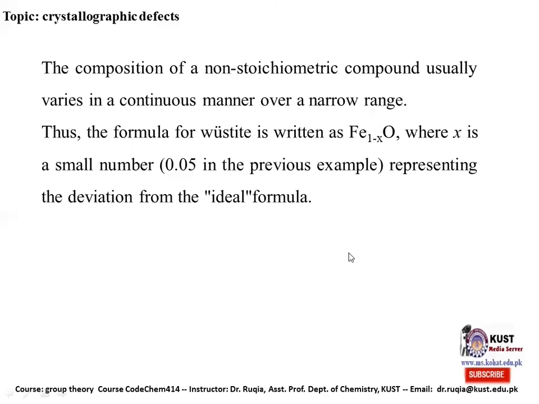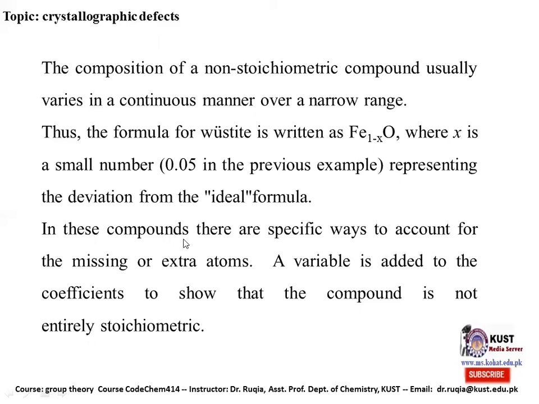In these compounds, there are specific ways to account for the missing or extra atoms. A variable is added to coefficients to show that the compound is not in an entirely stoichiometric ratio. Like here we have added a variable x, which shows that the compound is not in a ratio of whole numbers, but deviates by a small value.